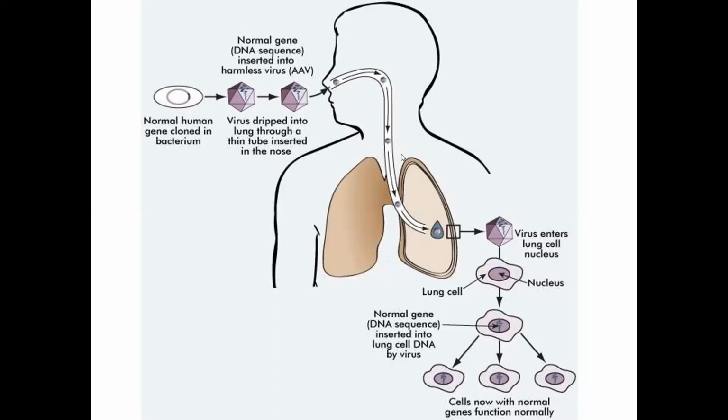Okay, so what happens when the virus enters the lung cells and the nucleus? The normal gene is inserted into the lung cell DNA by the virus. This particular corrected gene is being introduced into the nucleus of the cells, and the cells now function with the normal gene. So as you have inserted the corrected gene into the genome of the particular cell, the cell will now grow correctly, and the disease will be cured. Okay.